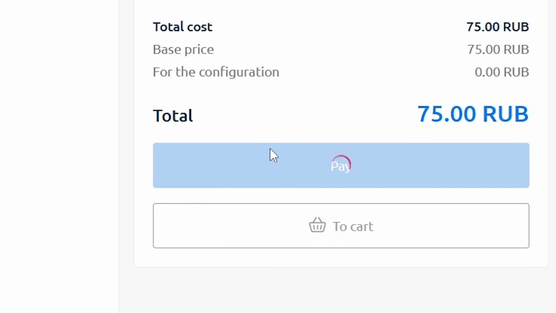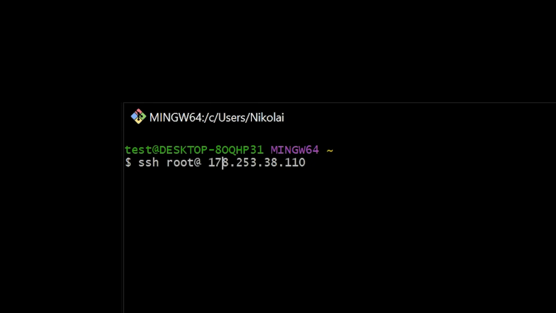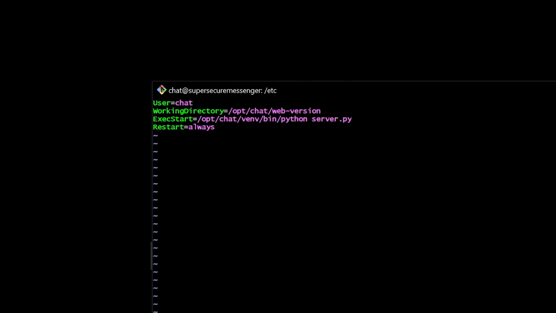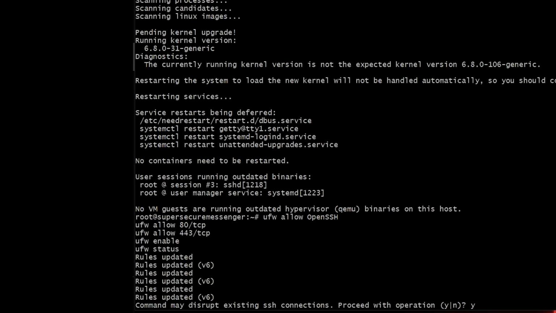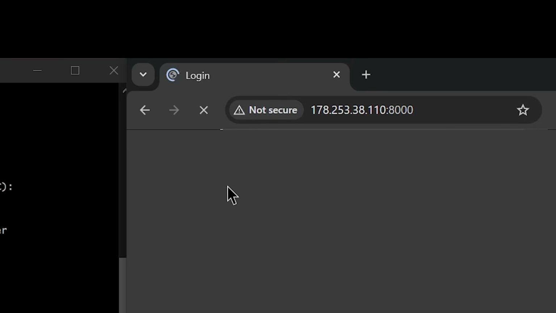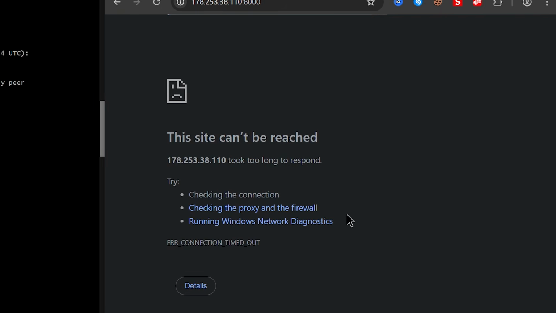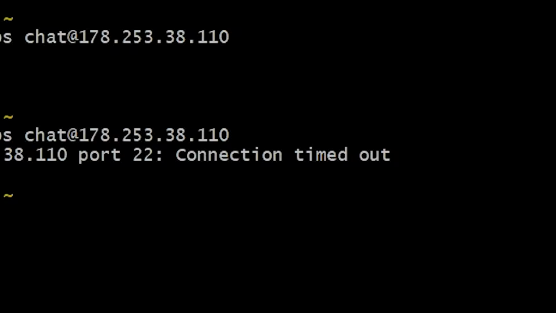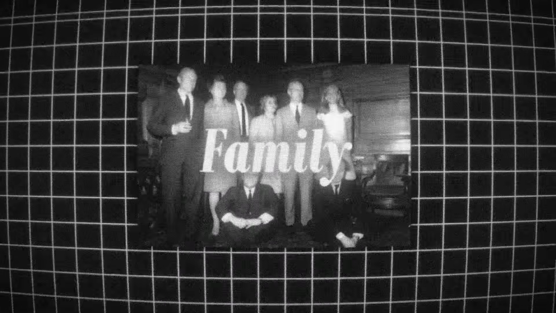Now I only bought a cheap VPS on a Russian site, so I could let the server run 24/7. I logged into the VPS, installed everything I needed, as well as the code itself, set it up to run all the time, make it actually available to the public, and after some back and forth, it actually was somewhat working. But my site was crashing constantly, as was my VPS. I was locked out every few minutes, and it was really making me worried, because if it happened later when all of my family and friends used it, it would be a disaster.